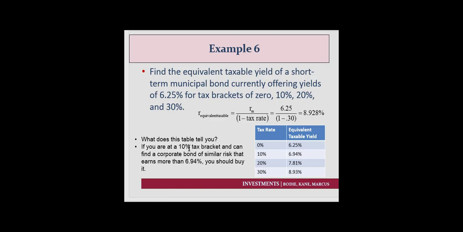So in this case, if you look at a 30% tax bracket, 8.93% is the yield. So if the corporate bond earned more than 8.93%, you would rather have the corporate bond than the municipal bond. So that's the end of chapter 2.